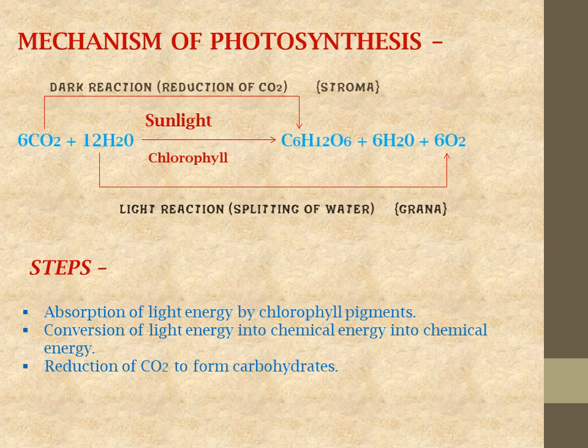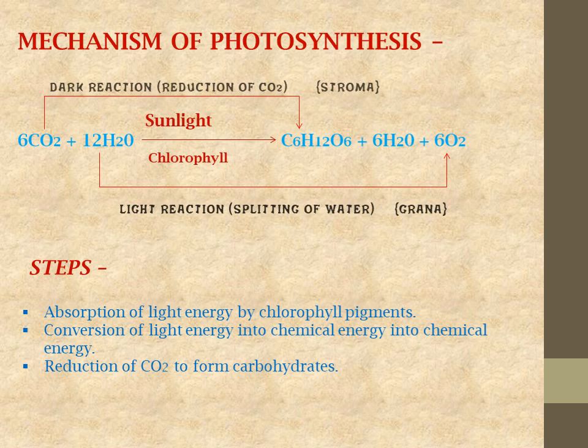So this light energy, and in that condition only, we are not discussing it in detail, but it happens here that NADPH and ATP are formed. These are some chemicals which are synthesized after the absorption of light by chlorophyll pigment, and as a result of absorption of light by chlorophyll, this water molecule is broken down. So when this water molecule is broken down, this light energy is converted into chemical energy.